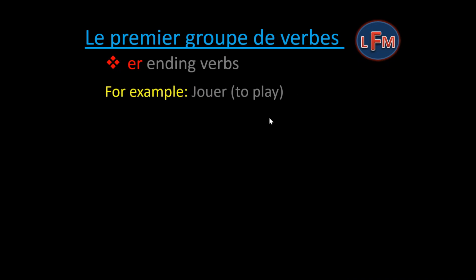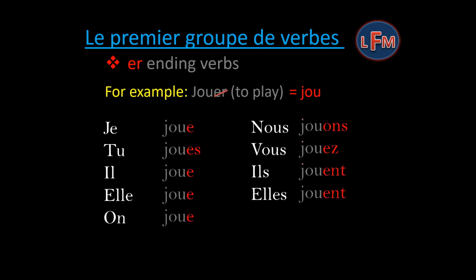To conjugate a regular ER verb, drop the ER of the infinitive and get the stem, which is called a radical in French, and we get the stem jou. And then add the present tense endings specific to ER verbs like this, and that's it. Endings of the ER verbs are: with je, e; with tu, es; with il, e; with elle, e; on, e; with nous, ons; with vous, ez; with ils, ent; and with elles, ent.